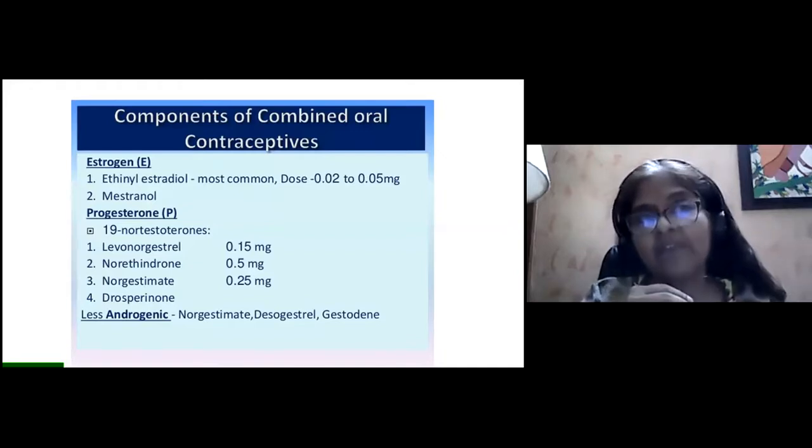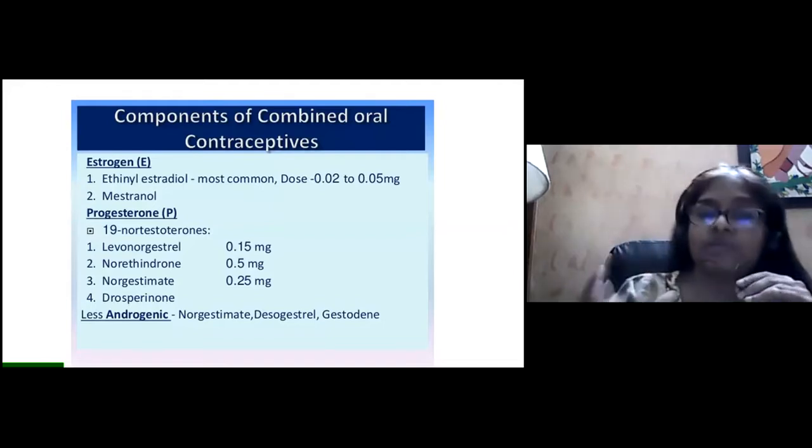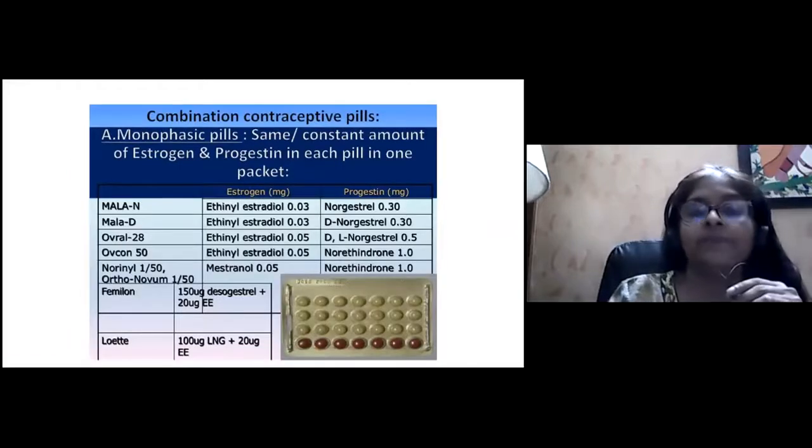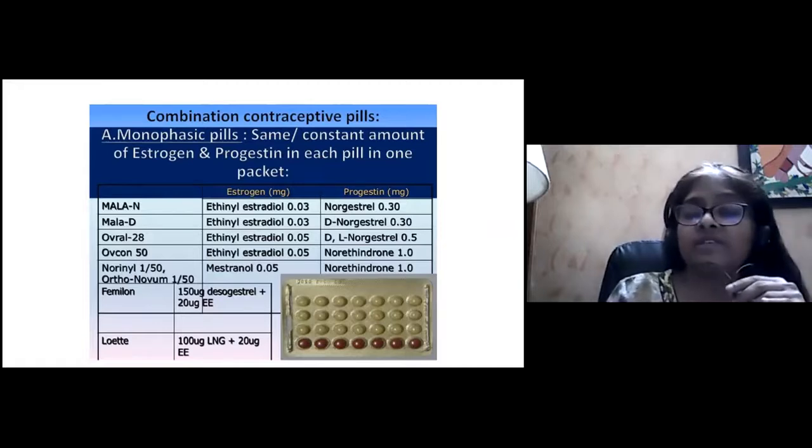That's why we have only progesterone-only pills, but we don't have estrogen-only pills, because progesterone is the main component and estrogen is just an add-on for better action. Now, if we see the combined contraceptive pills, we have monophasic, biphasic and triphasic pills. The monophasic pills have the same constant amount of estrogen and progesterone in each pill in one packet.